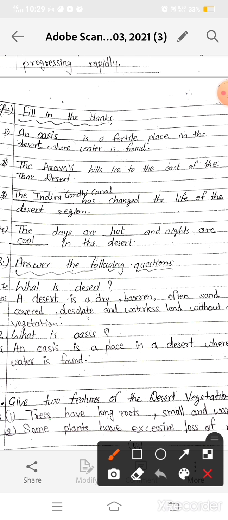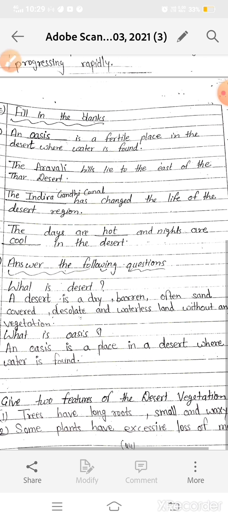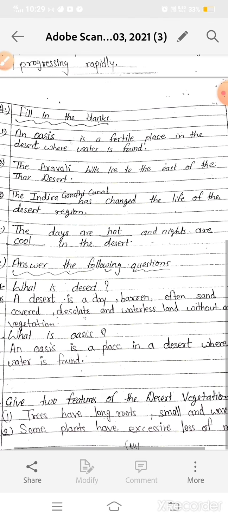See, trees have long roots, and small and waxy leaves. What is the work of the long roots? Long roots go deep into the soil in search of moisture. Some trees have small and waxy leaves which help in preserving water.